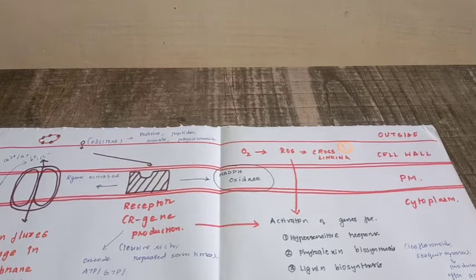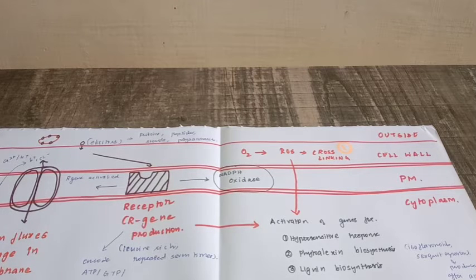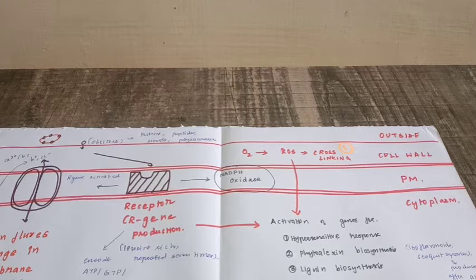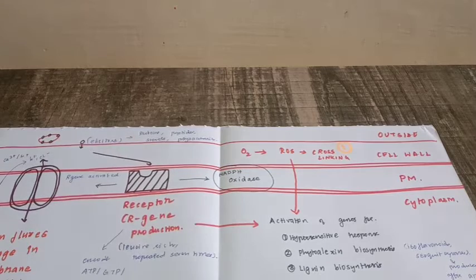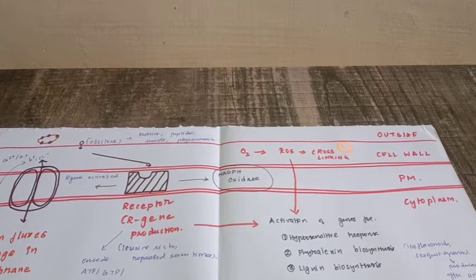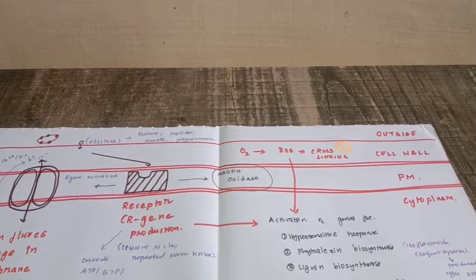The fungal cell wall is made up of chitin, so the plant will produce the chitinase enzyme and it will degrade the chitin. As a result, the fungus will get degraded, or it won't live, it will die. These hydrolytic enzymes are a group of proteins associated with pathogen infections, and they are called pathogenesis related proteins.